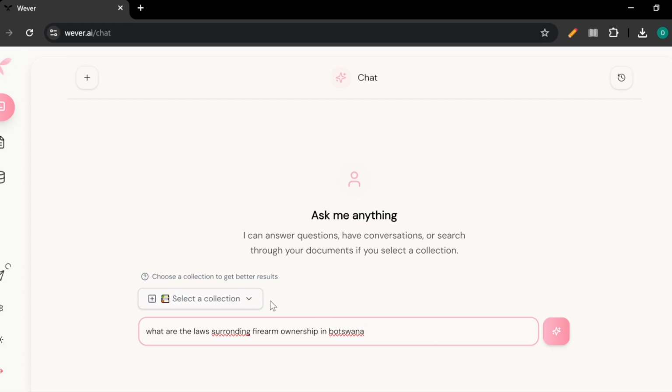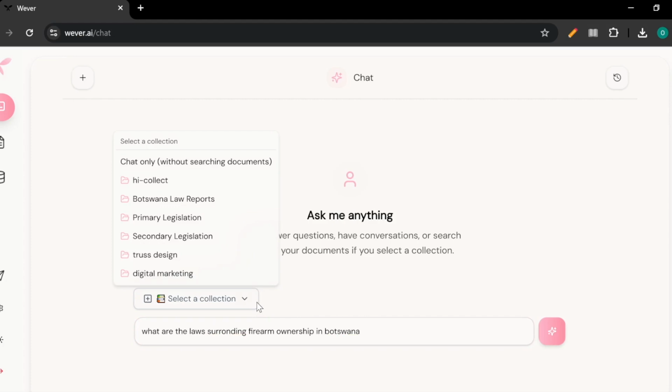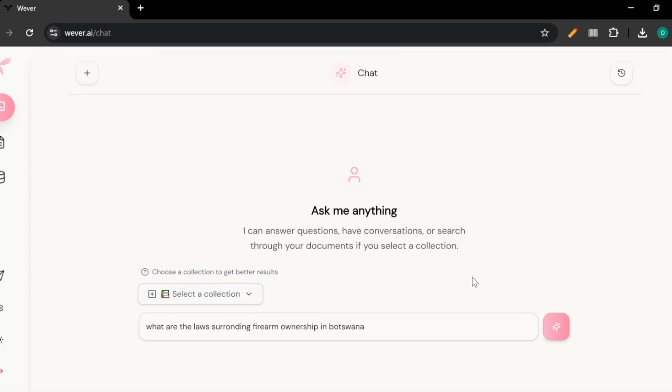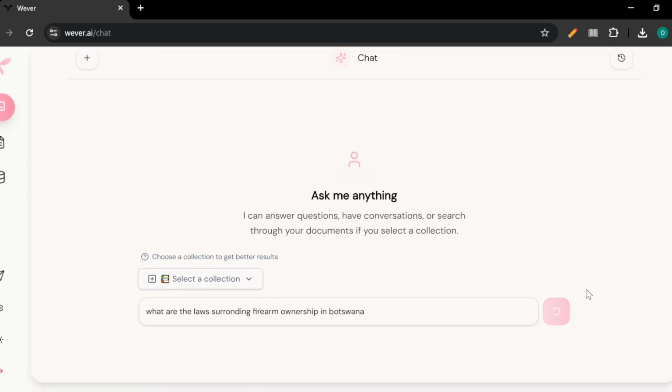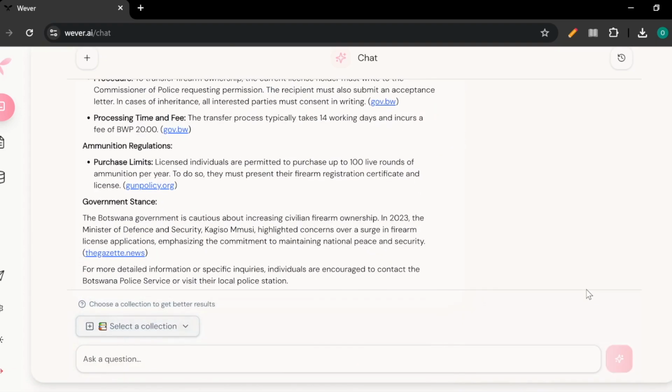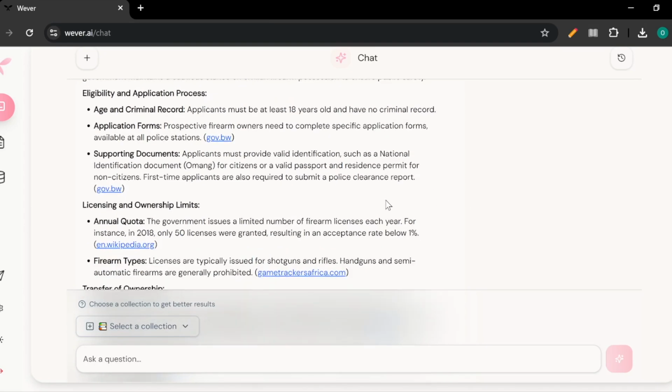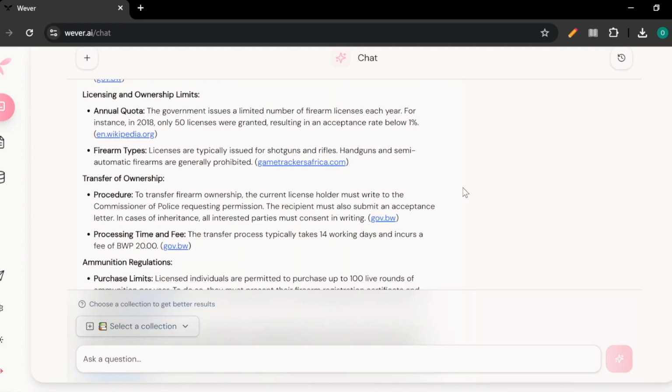So when you use it as it is, without any collections having been selected, collections being documents that you have uploaded, which we'll show you how to do later, what it'll essentially do is behave just like ChatGPT. That is, it'll not actually give you a response entirely based on your documentation, but rather a response based on the information that it can find from the internet as well as its own training data. As you can see, it's telling you general stuff that isn't, to be honest, that useful.